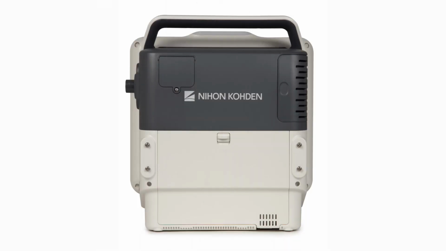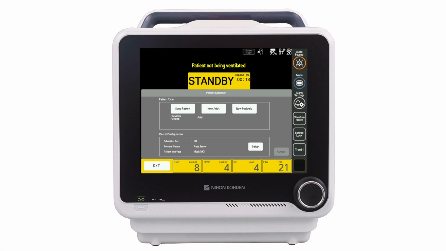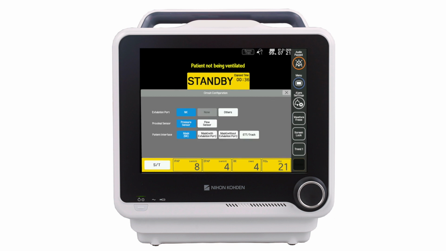On the rear of the ventilator is the main battery compartment, which contains a hot swap lithium-ion battery, and the oxygen sensor compartment. When the ventilator is powered on, the patient selection window will be displayed and the ventilator will be in standby. In this window, the clinician selects the patient type and reviews the circuit configuration. To change the circuit configuration, press the Setup button, then select the appropriate choice for exhalation port, proximal sensor, and patient interface. To close the circuit configuration window, press the X.